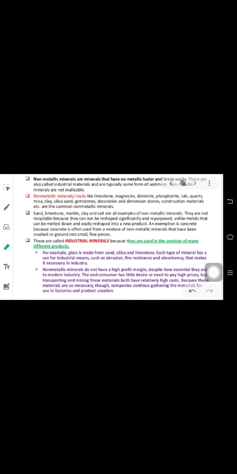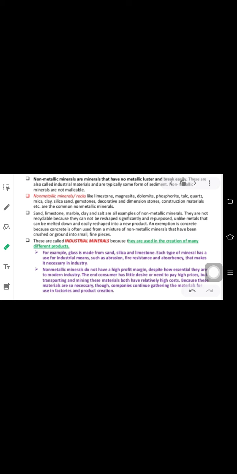Coming to the next topic: what are non-metallic minerals? Non-metallic minerals are minerals that have no metallic luster and break easily. These are also called industrial materials, and they typically form some of the sediments.